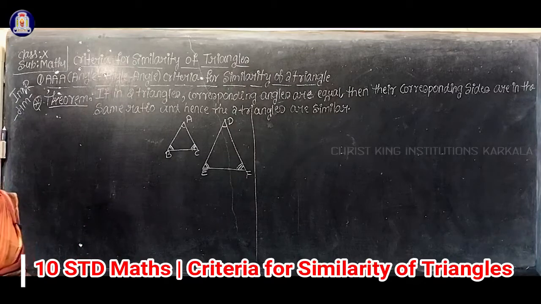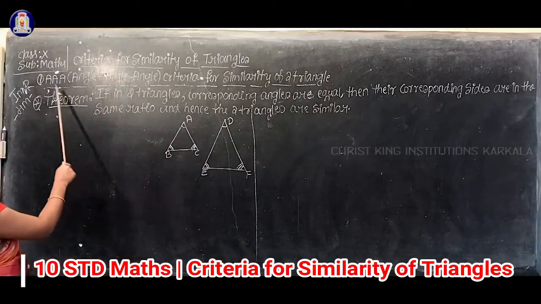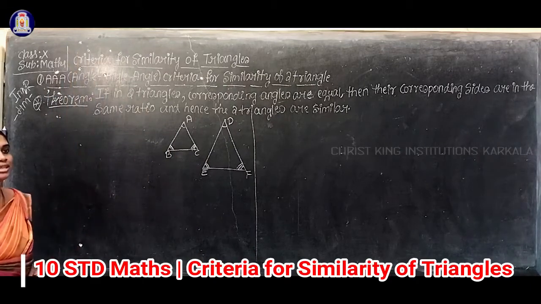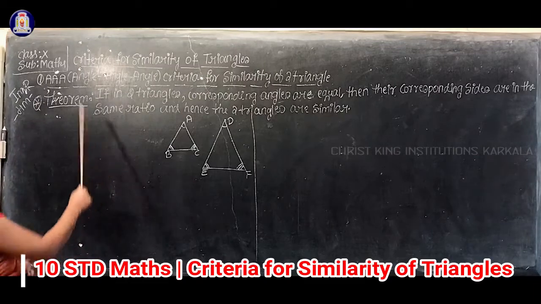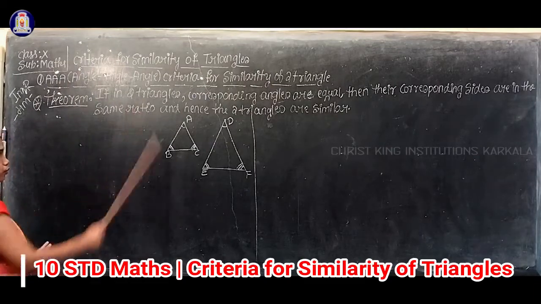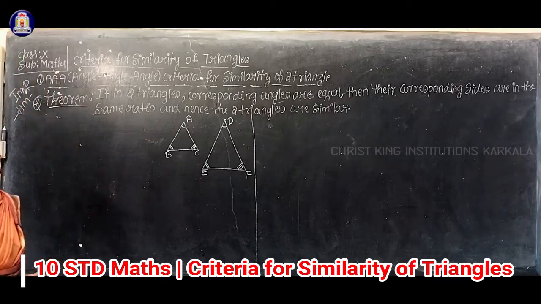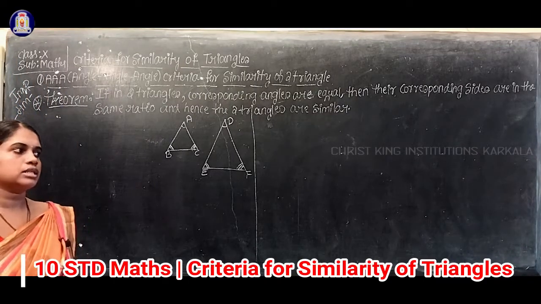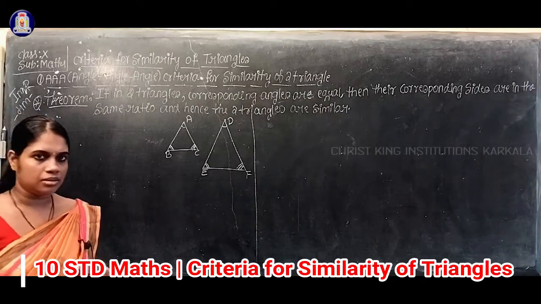Among these three criteria, the proof of the AAA criteria is important. This proof is a theorem, and it is an important 4 marks theorem. For the remaining two criteria, just remembering the statement is enough.